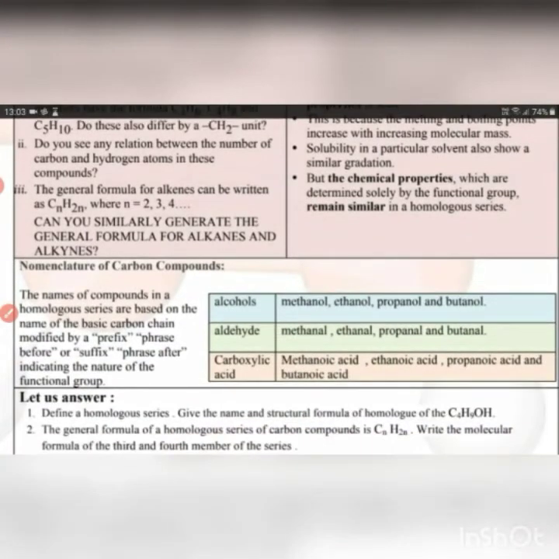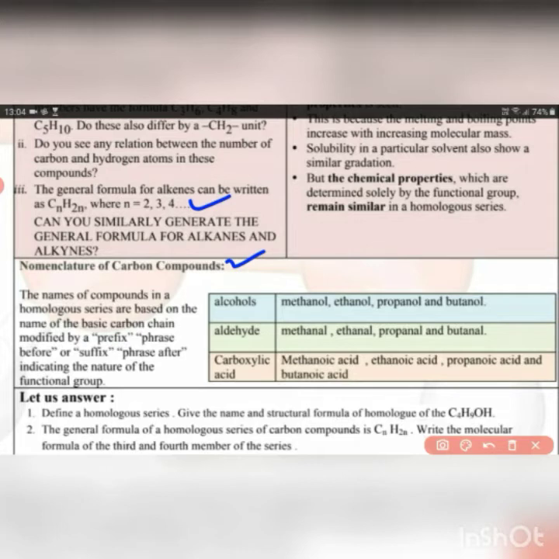Now next, let us see the nomenclature. As here we have seen the formula for alkanes, alkenes and alkynes. This is the formula for alkenes, and for alkane and alkyne I have already shown you the formula. Next is the nomenclature of these carbon compounds.